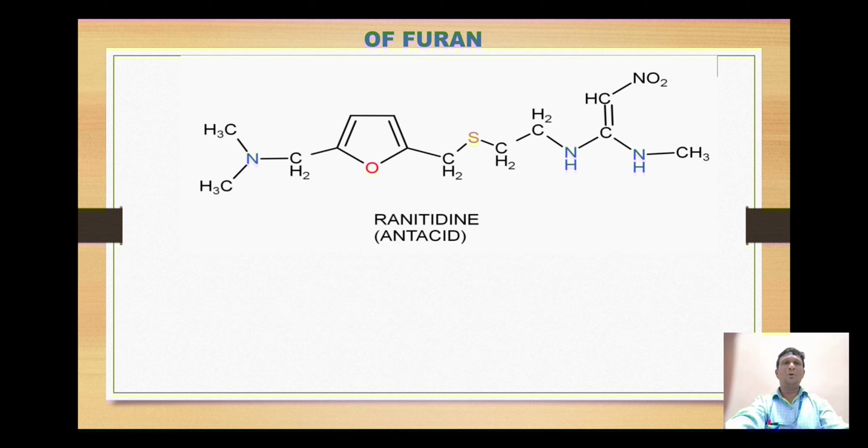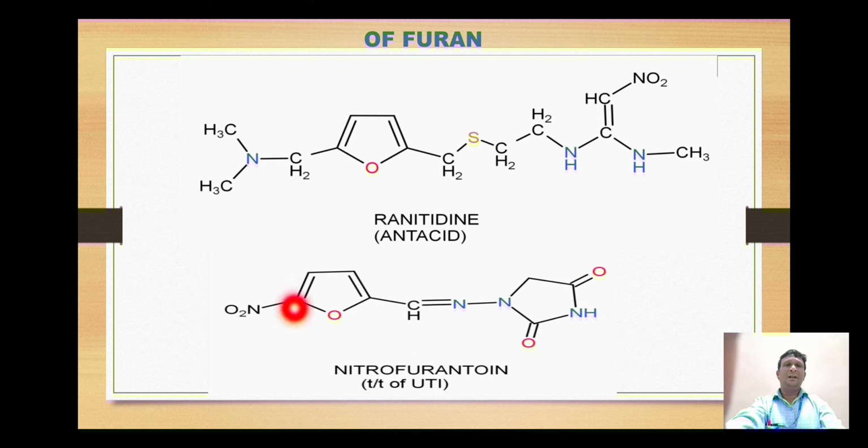Next are the important medicinal compounds of furan. The first compound is ranitidine, which is a potent antacid compound. The next one is nitrofurantoin, which is used for treatment of urinary tract infection.